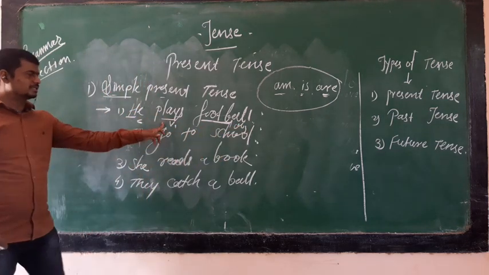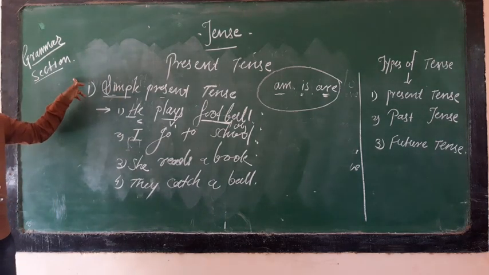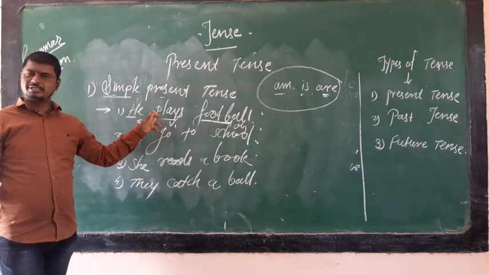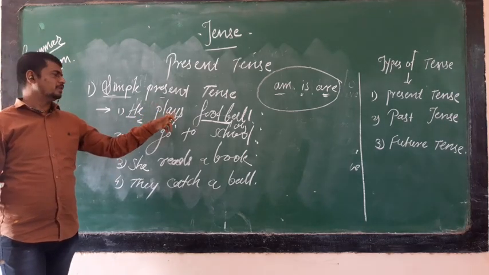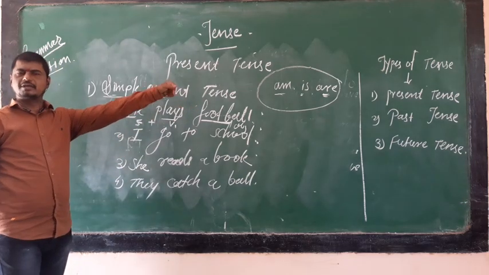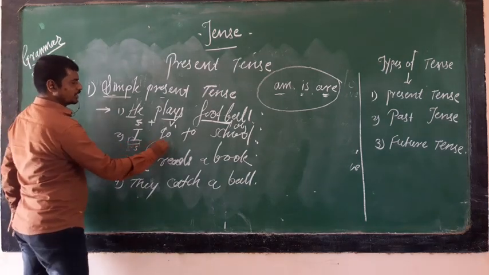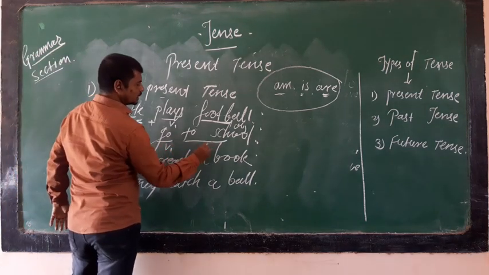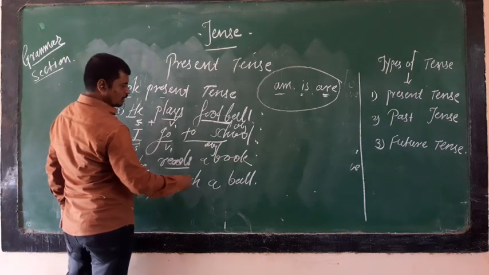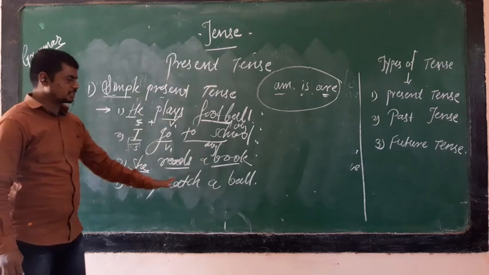V means V1. In the beginning of this session, the forms of the verbs were already mentioned. This is present tense, so V1 is the form of the verb. That means S plus V plus O is called simple present tense. Same in the sentence: I is the subject, go is V1, to school is the object. She reads a book, they catch a ball, same thing.